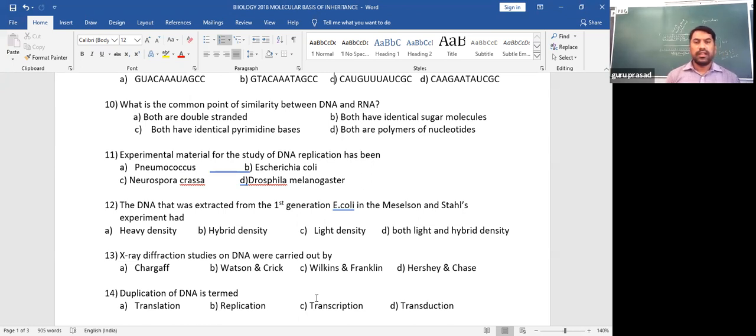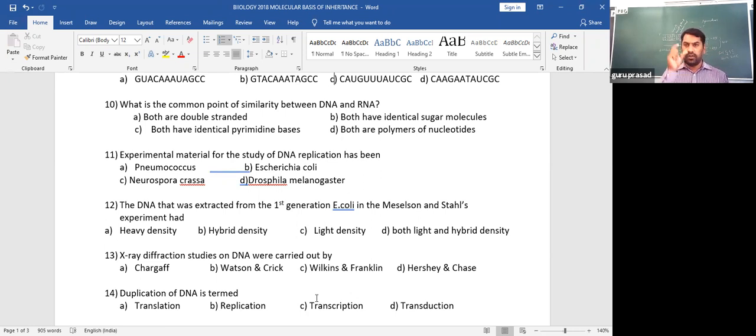Okay. Next, the DNA that was extracted from the first generation E. coli in the Meselson and Stahl experiment had... Now we are at the concept of DNA replication from the previous two questions itself. So Stahl and Meselson performed the experimentation on E. coli for DNA replication and finally concluded that DNA replication is a semi-conservative method of replication.